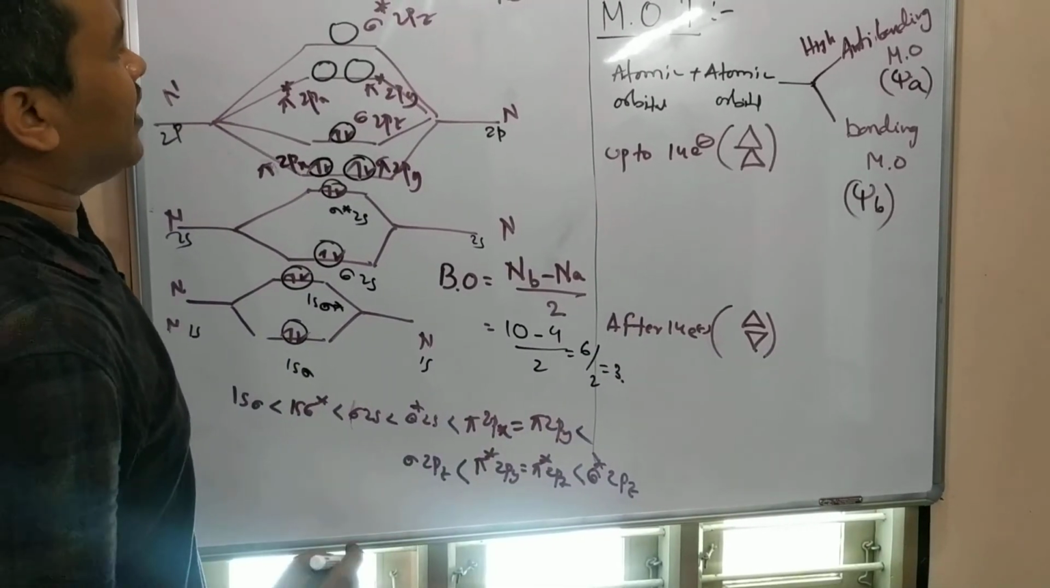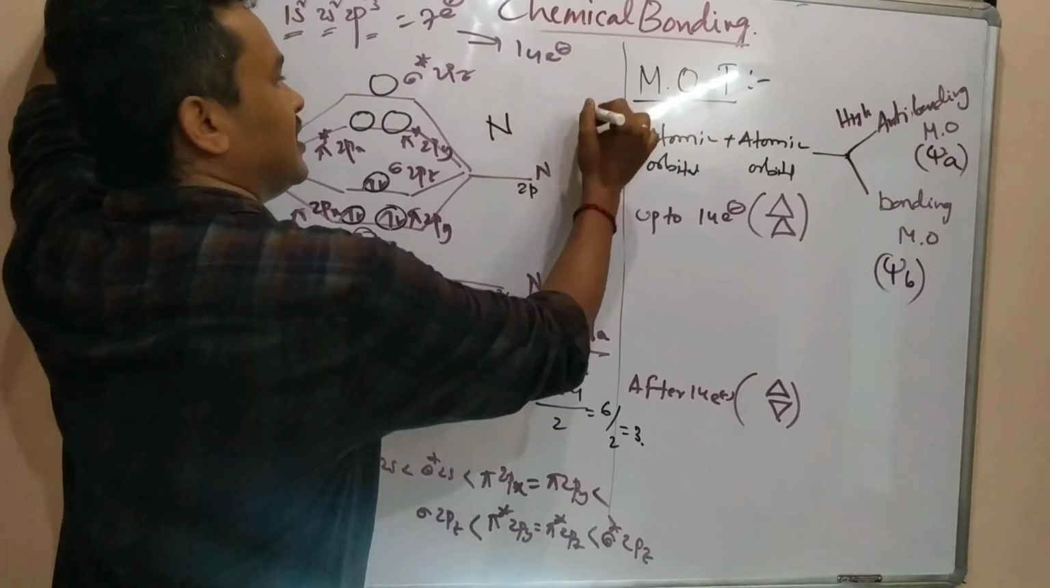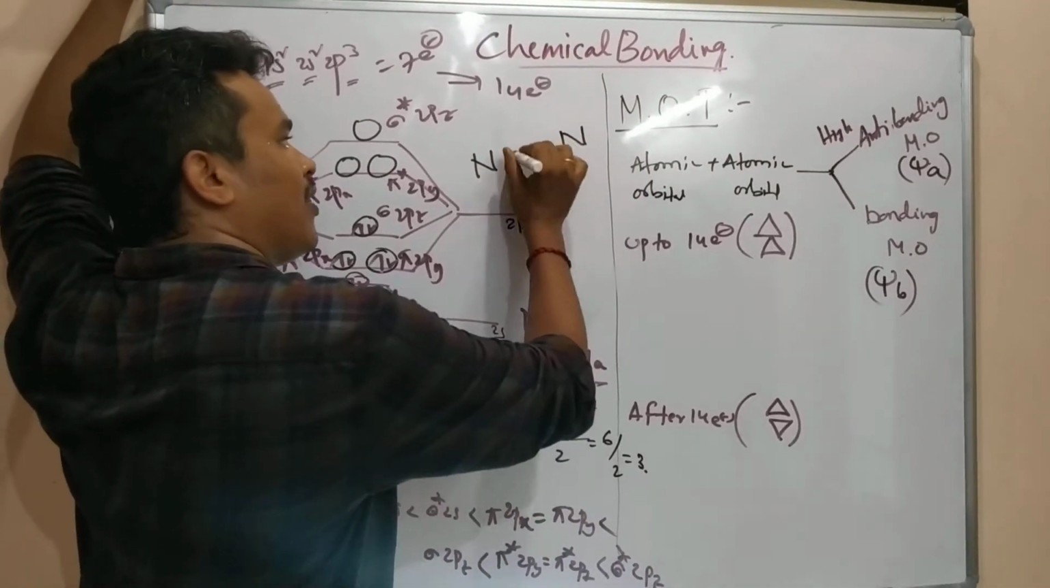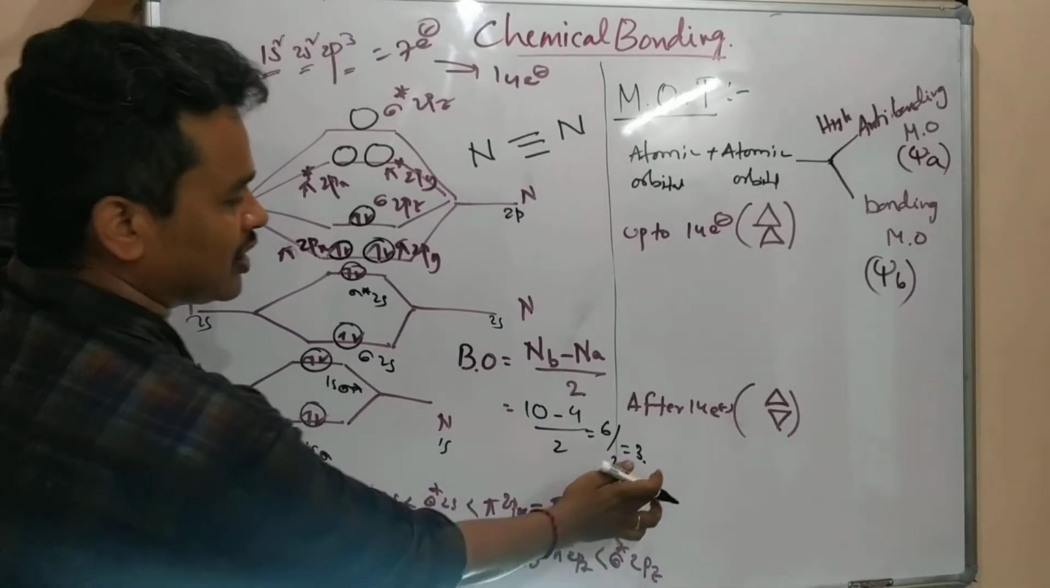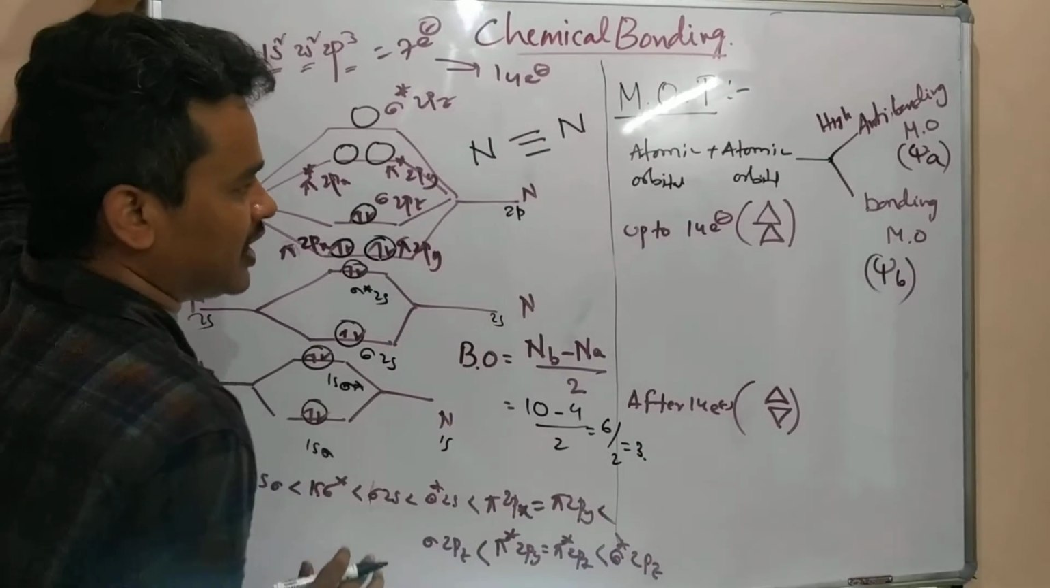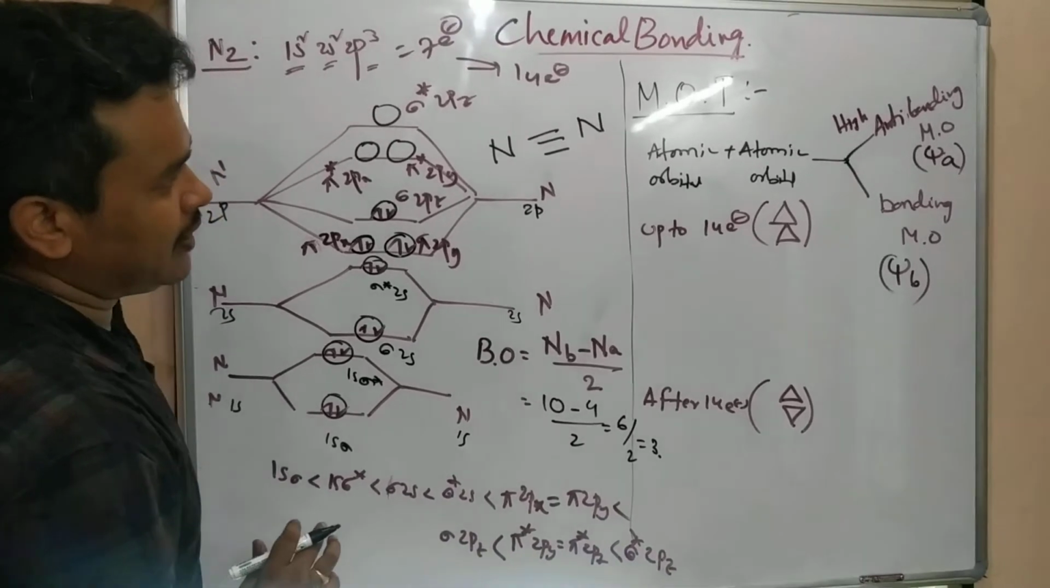Bond order means what? This side one nitrogen, that side one nitrogen. The number of bonds present between these two nitrogens is called the bond order. I got the bond order by the formula, so 3 bonds are there here.